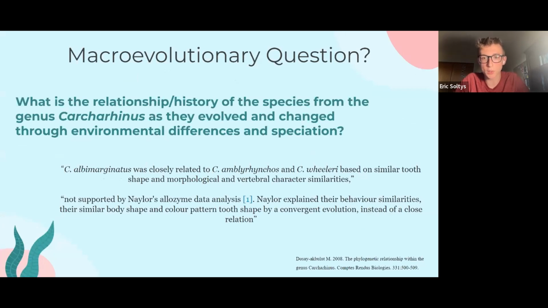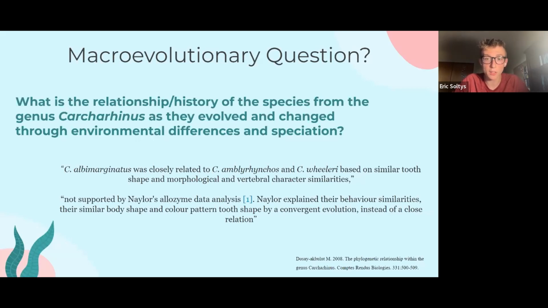So if you take a look at the two quotes that we found from our literature, it was found that one species was more closely related with two others based off of just morphological structures, so similar tooth shape and vertebral characteristics. But it was found that this is actually not supported by the Allozyme data analysis, because even though they have similar behavior and body shape, color pattern, and tooth shape, that's more so a factor of convergent evolution rather than relatedness.